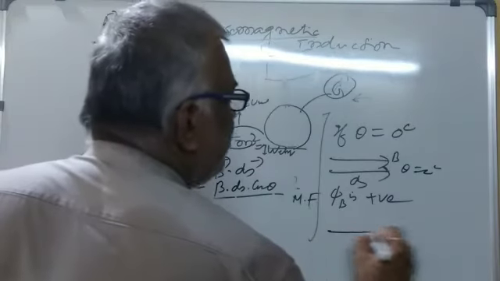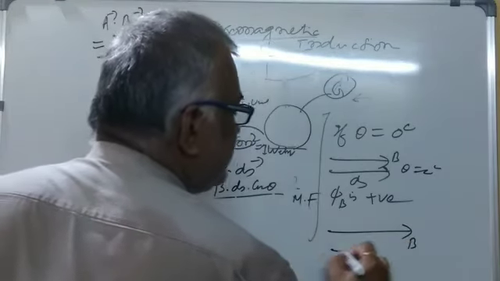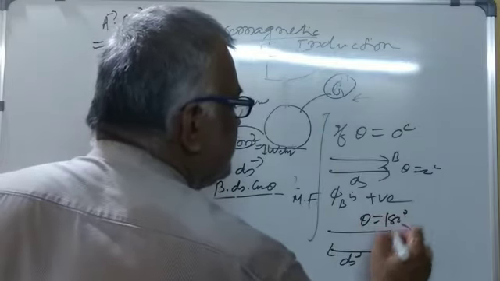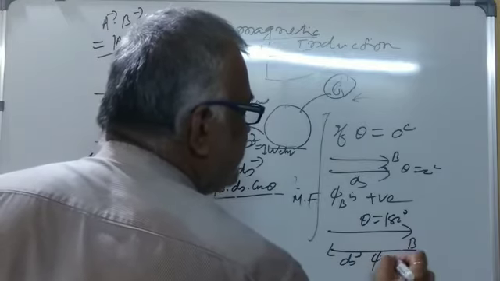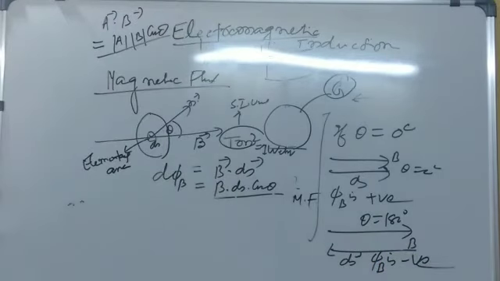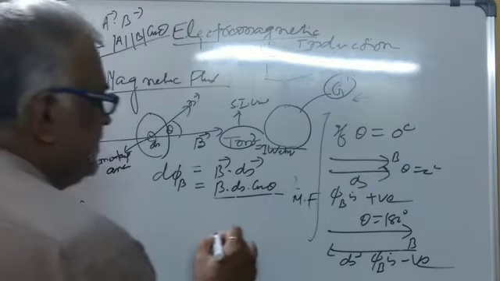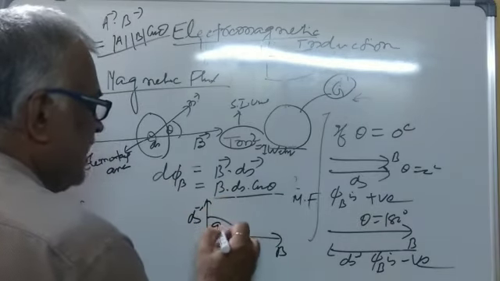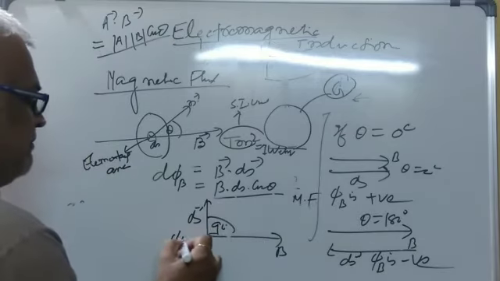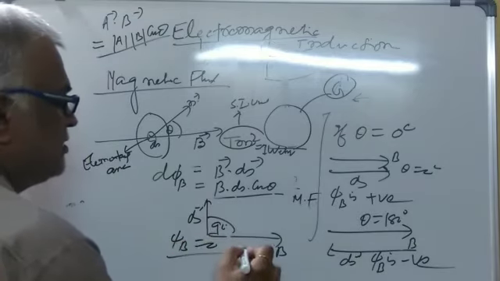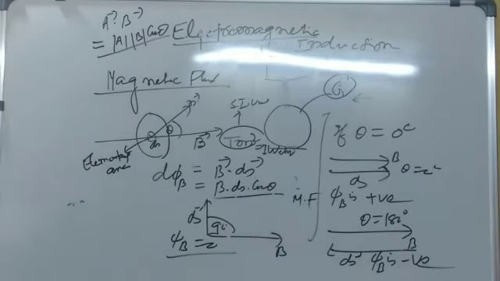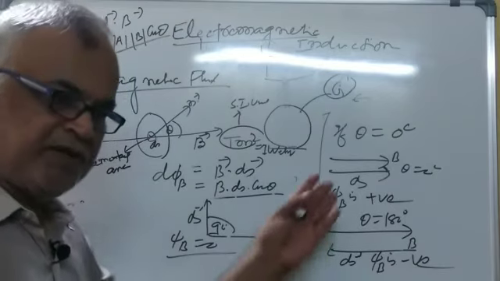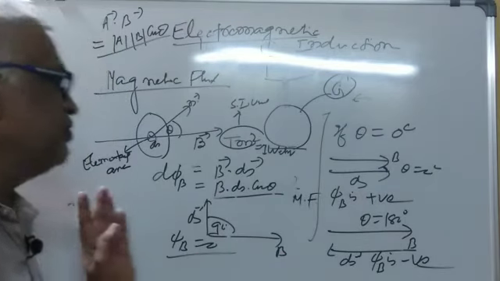Similarly, if the magnetic field is in this direction and the area vector is opposite to it, the angle theta is 180 degree and phi B is negative. And if the angle is 90 degree, phi B is 0 because cos 90 is 0. So just like work, this magnetic flux is also positive, also negative, and also 0.